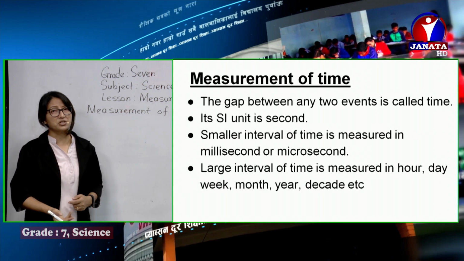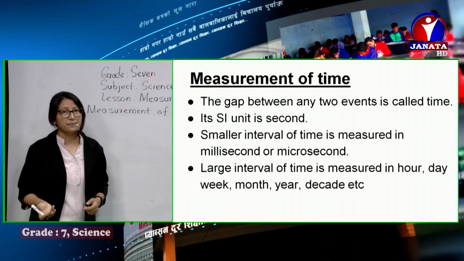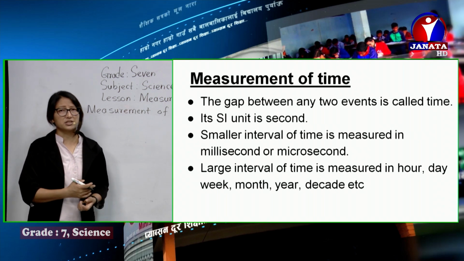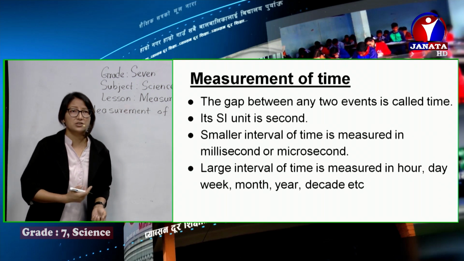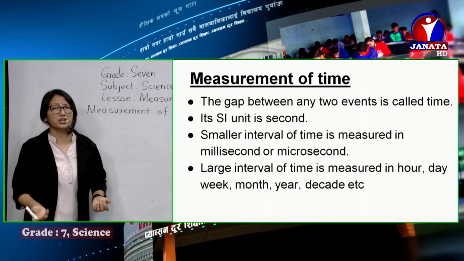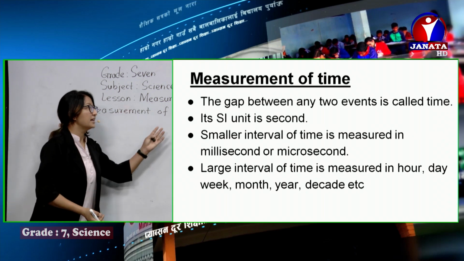Of course, we measure time in different other units like minute, hour, day, week, maybe decades, years, centuries, all those units are there. Also the smaller units like millisecond, microsecond, nanosecond, picosecond, these all are there. These are different units of time, but the worldwide used, for convenience, the standard SI unit of time is second.